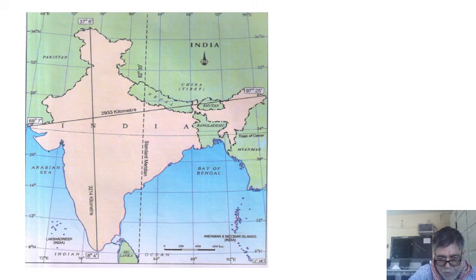This is totally 7,516.600 kilometers, and this is the land boundary of our country. It is 15,200 kilometers approximately.